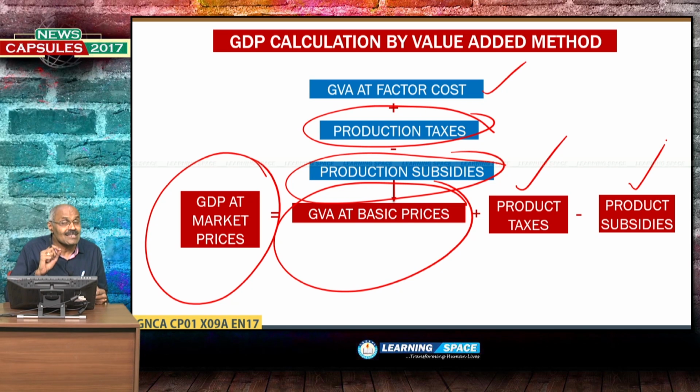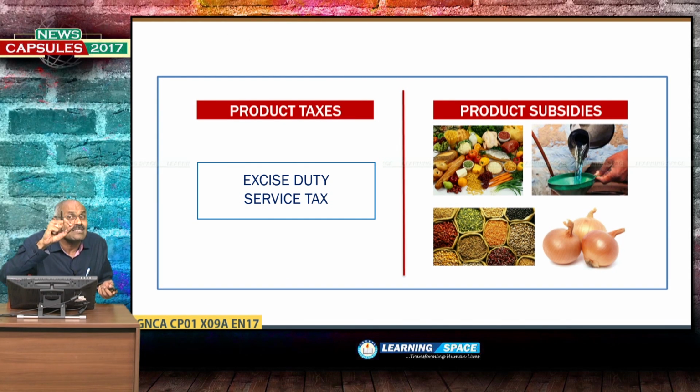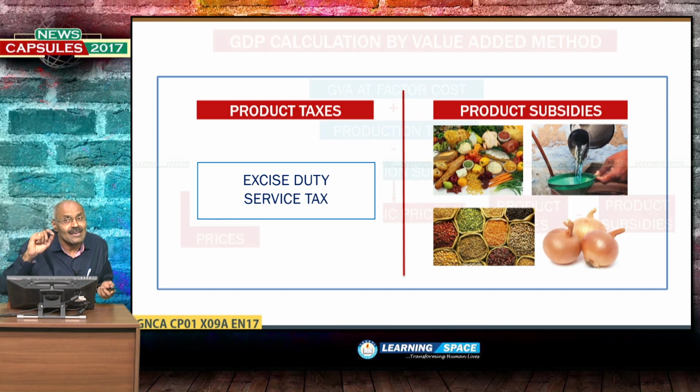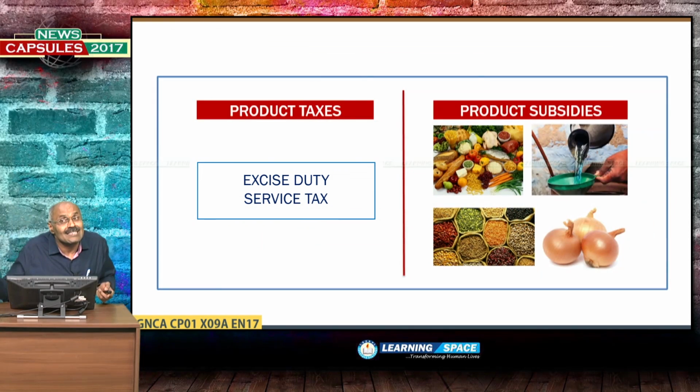Please differentiate: a short while ago we discussed production taxes, the expenditure by entrepreneurs in due course of production, and product taxes are something different. Product taxes are basically the taxes on the final product like excise duty, service tax, all these things. Then product subsidies are to be subtracted. Product subsidies are final subsidies given.